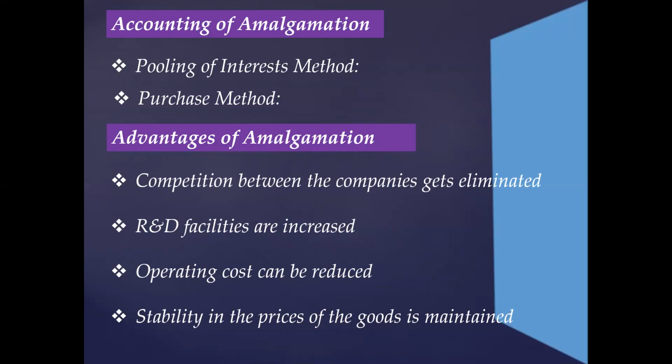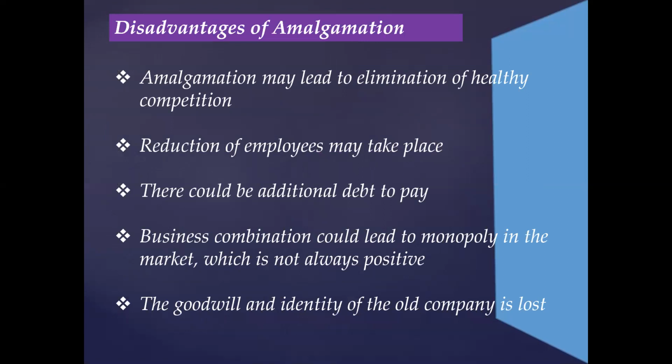Now, the next thing we are going to talk about is the advantages of amalgamation. So there are various advantages of amalgamation. There are various pros. So the amalgamation is the way to acquire cash resources, eliminate competition, save on taxes, or influence the economies of large scale operations. Amalgamation may also increase shareholder value, reduce risk by diversification, improve managerial effectiveness, and help achieve company growth and financial gain.